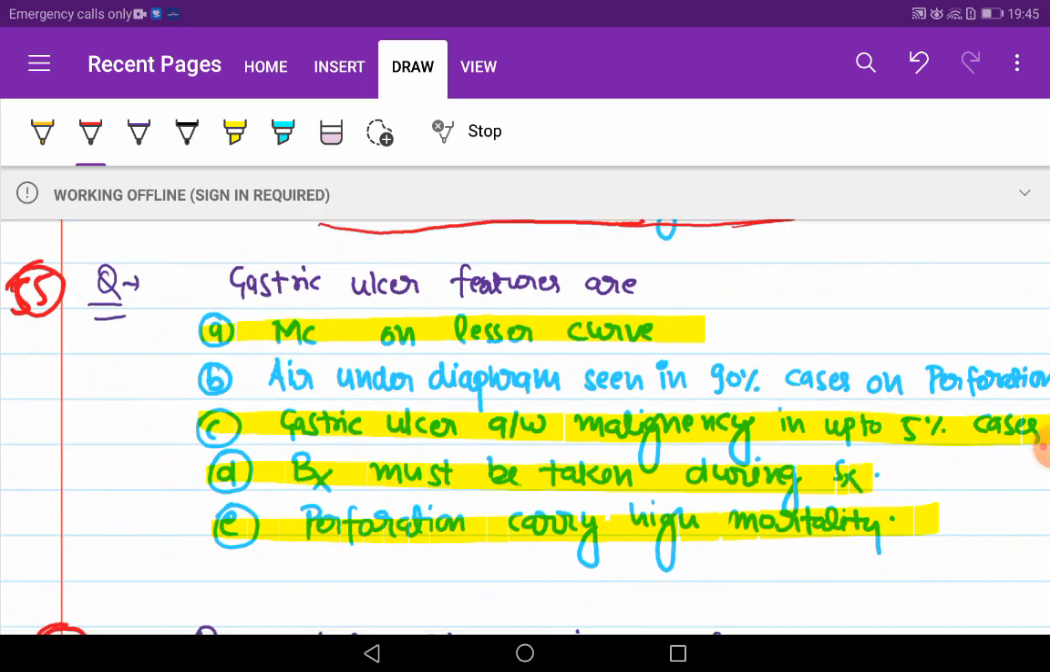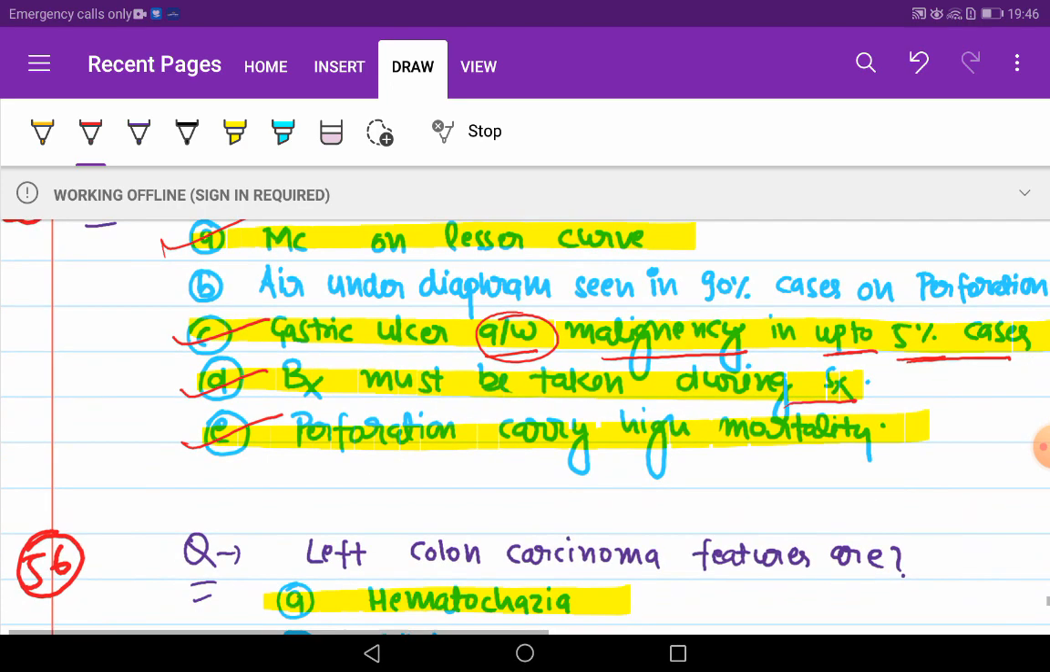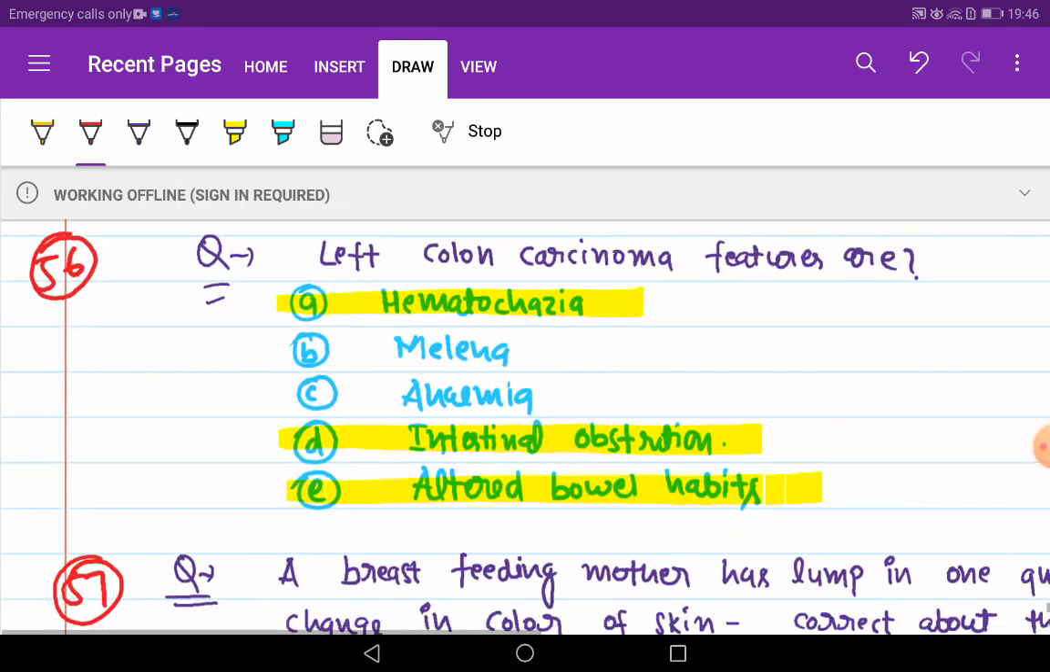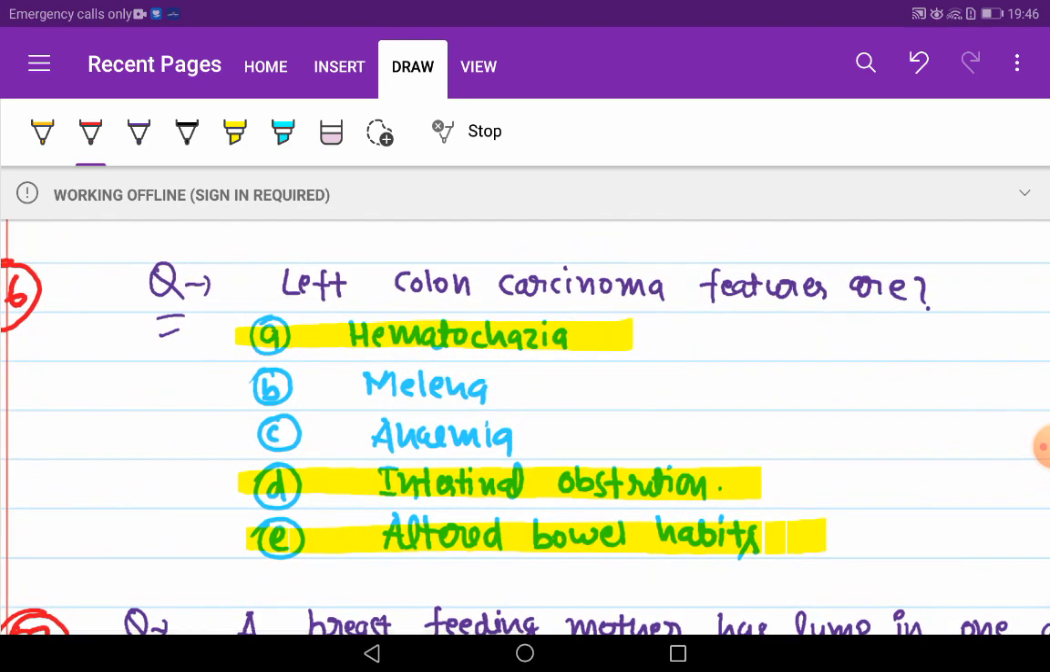Gastric ulcer features: most common on lesser curve. Gastric ulcer associated with malignancy in up to 5% of cases. Biopsy must be taken during surgery. Perforation carries a high mortality rate. Left colon carcinoma features are hematochezia, intestinal obstruction, altered bowel habits.